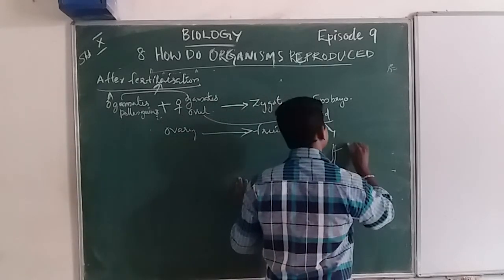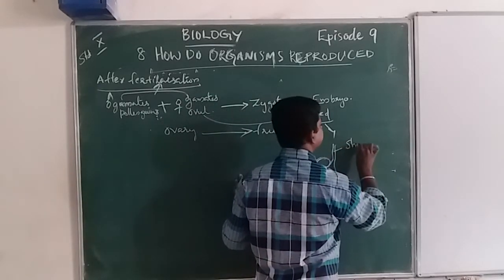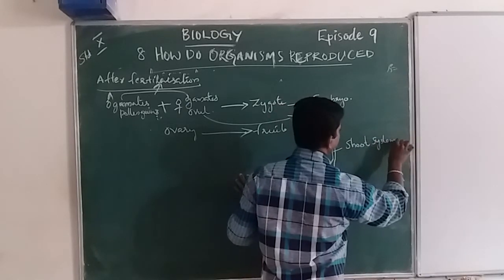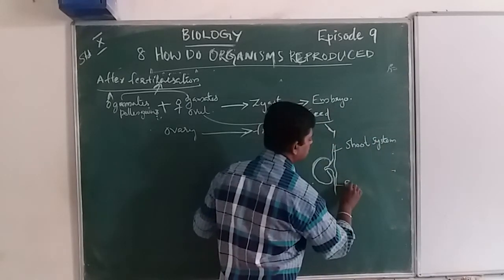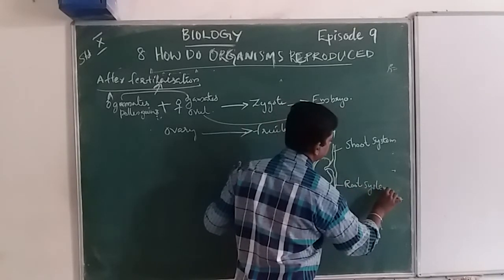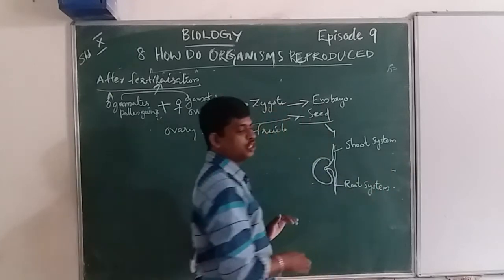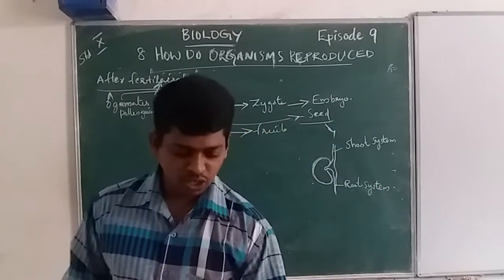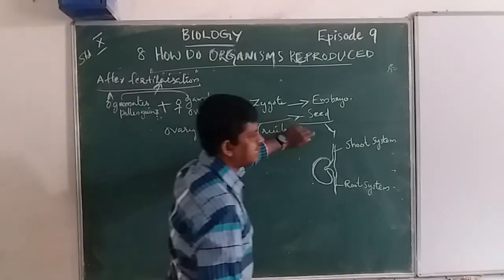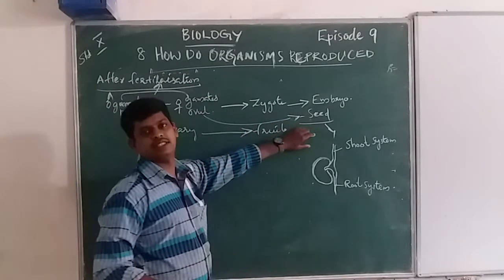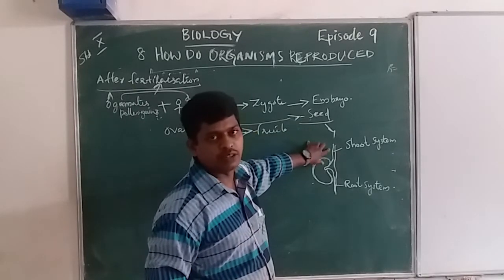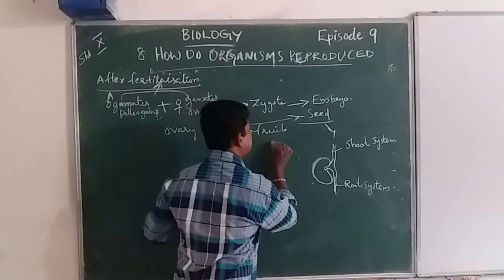This is the shoot system, and this is the root system. So look at that: the seed undergoes division and forms a new plant. That process is known as germination.